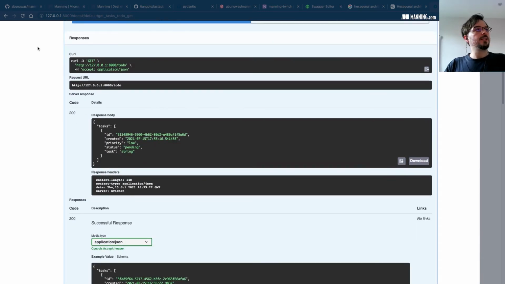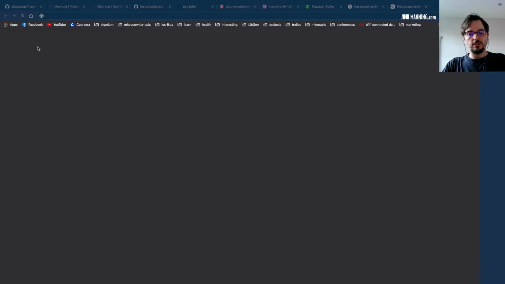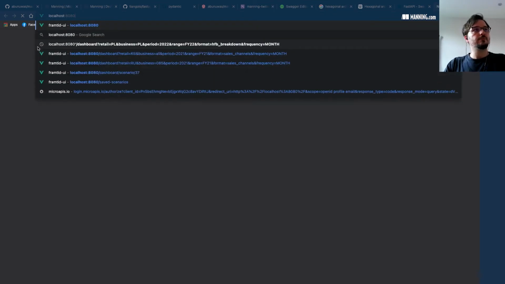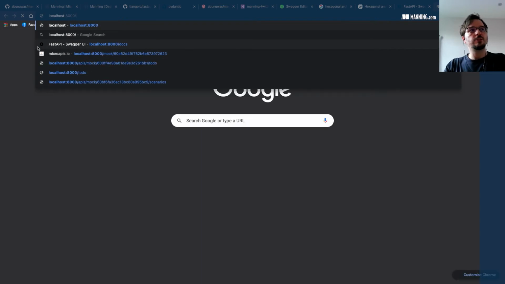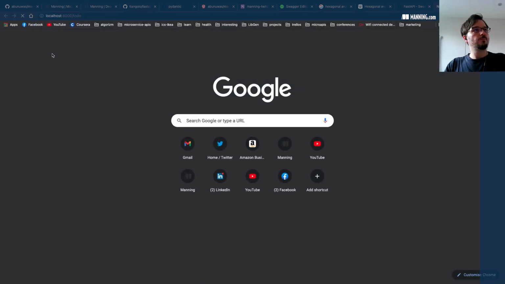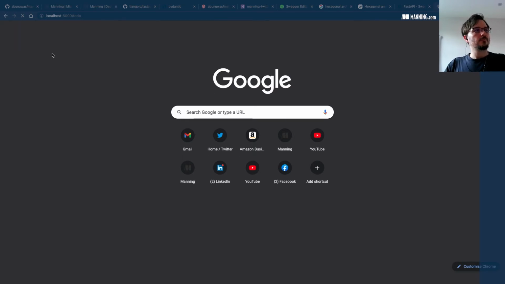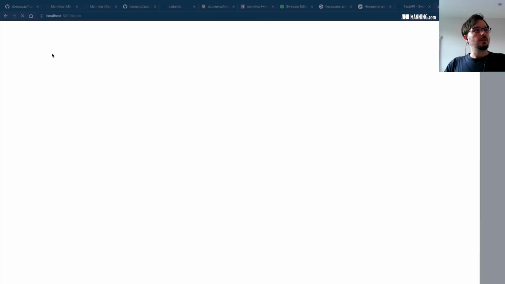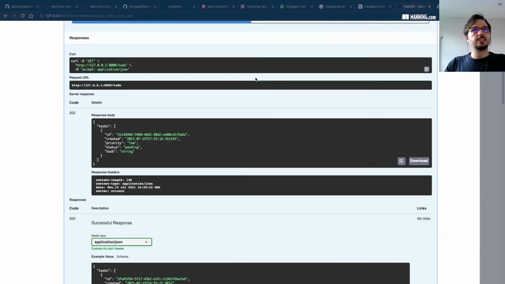We can also validate this like we did before, talking directly to the API. So this should be localhost 8000 to-do, and it's loading. But here we have the task that was created before. So that's beautiful.